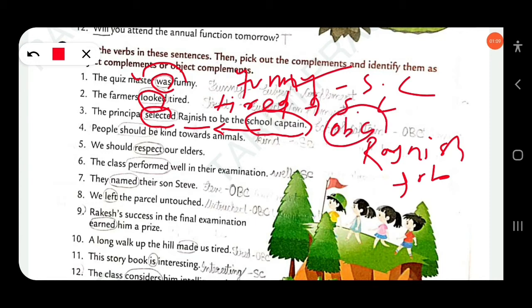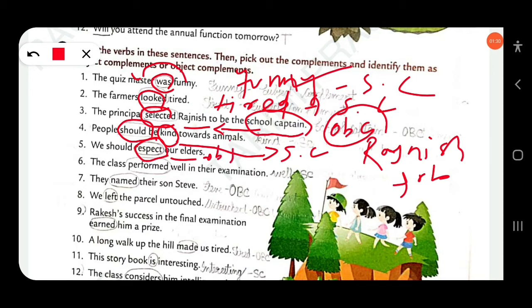Then next, people should be kind towards animals. Here should be is a verb and kind is the complement. Subject complement. Who should be kind? The people should be kind. So here kind is the subject complement. Clear? Then next, we should respect our elders. Respect is a transitive verb and our elders is the object.